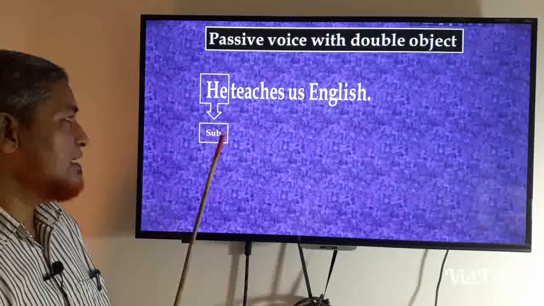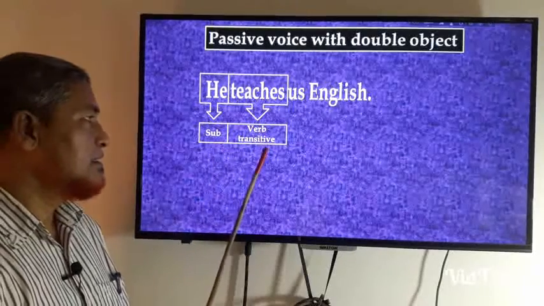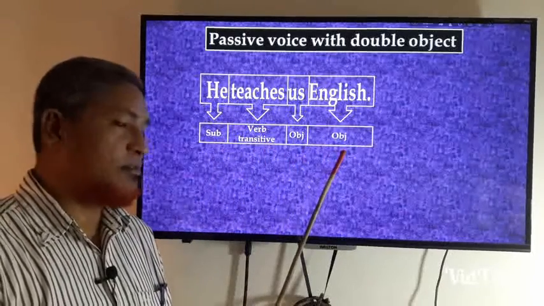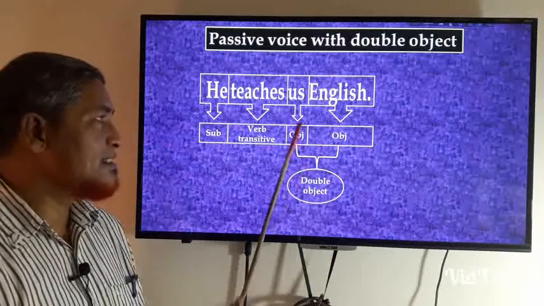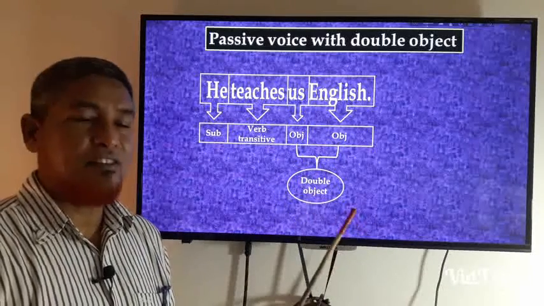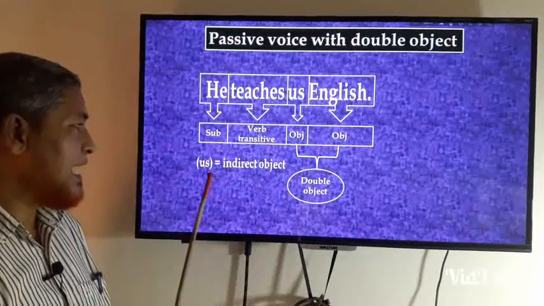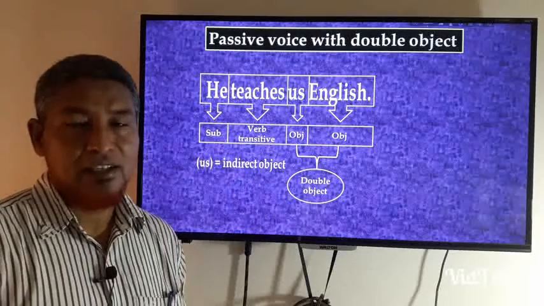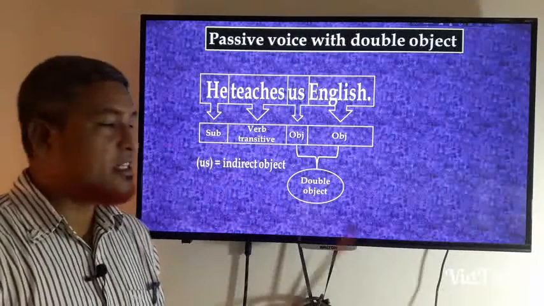Okay, here is a subject, verb, object, first object and second object. So there are two objects and it is double object. There are two kinds of objects. You know it.